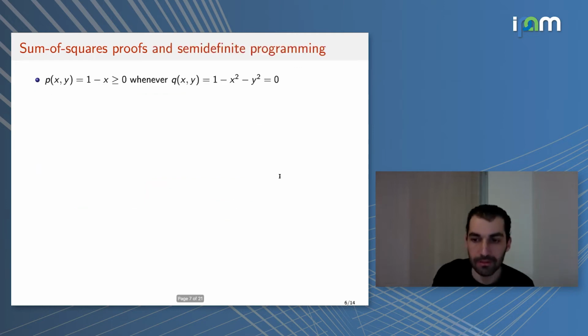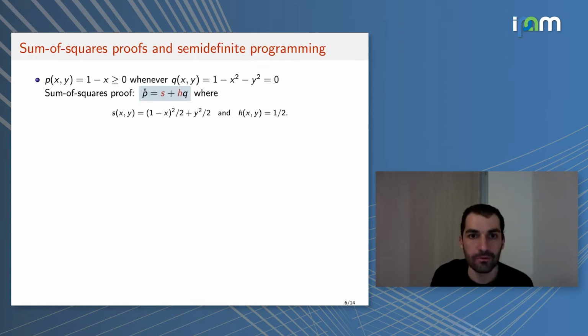So just to make this concrete, take the polynomial p in two variables x and y, which is just 1 minus x. This polynomial is non-negative whenever (x, y) lies on the circle defined by this polynomial. What's the sum of squares proof of this fact? The sum of squares proof takes the following shape: p is equal to s plus hq, and here it's not so hard to find expressions for s and h. For s, for example, you can take this sum of squares, and h is just the constant 1/2. So that's a sum of squares proof of this simple fact that you see at the top.